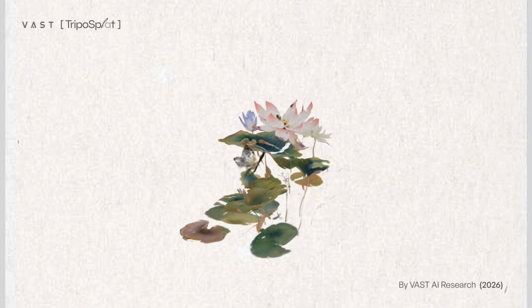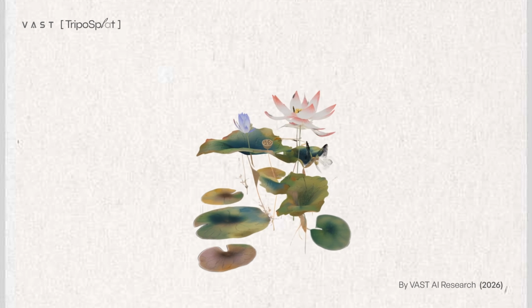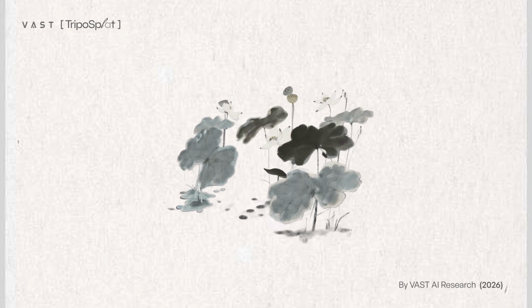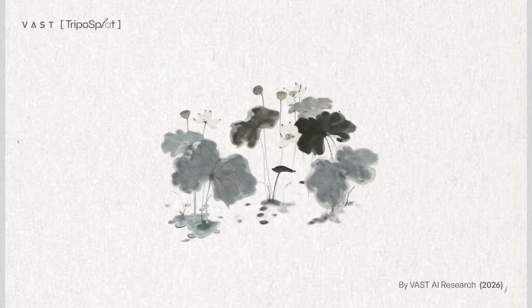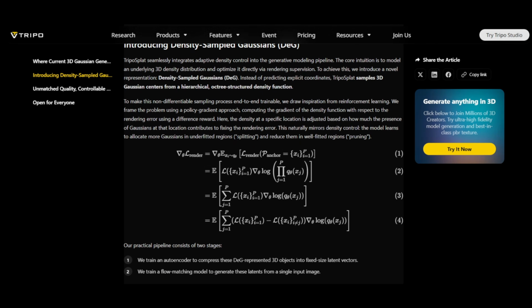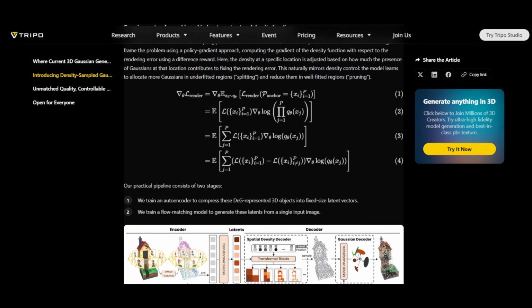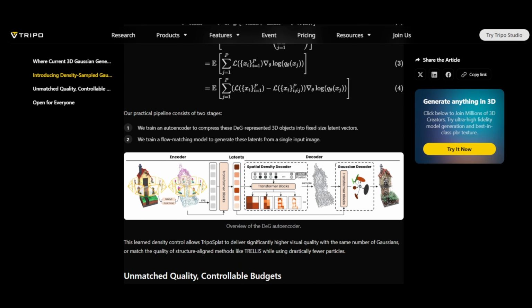Also, this week, Vast AI releases TripoSplat, and this one is cool for anyone working in 3D. TripoSplat converts a single 2D image into 3D Gaussian splats. In other words, you give it one photo of an object and it generates a high-quality 3D representation you can view from any angle. 3D Gaussian splatting is a rendering technique that is becoming very popular because it produces photorealistic results and renders in real time.